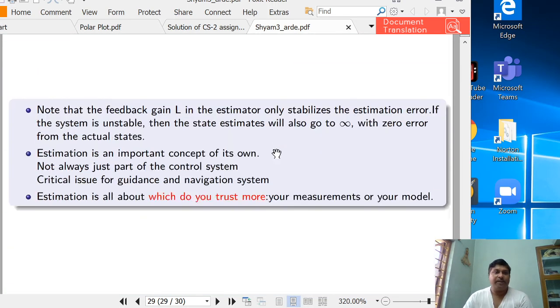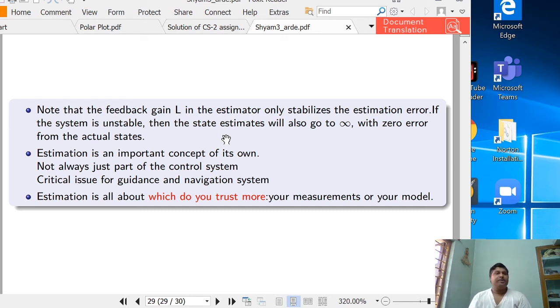So now final thoughts. Note that the feedback gain, means the observer gain, in the estimator only stabilizes the estimation error. If the system is unstable, then the state estimates will also go to infinity with 0 error from the actual state, because if you estimate the state of an unstable system, you know that the states may go to infinity. So the observer states also will estimate states going to infinity, but with a 0 error.